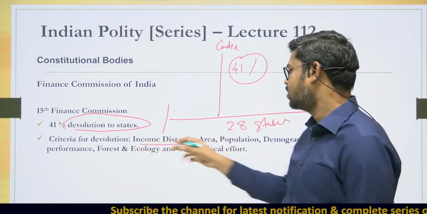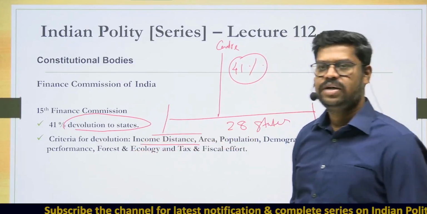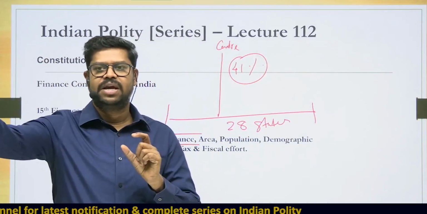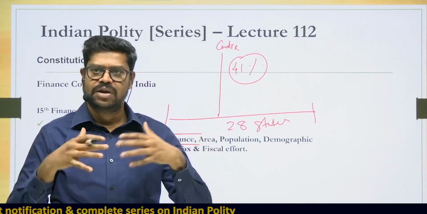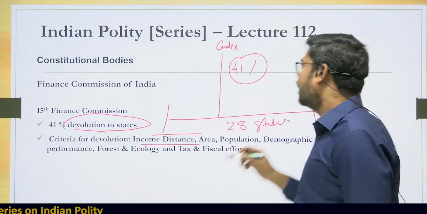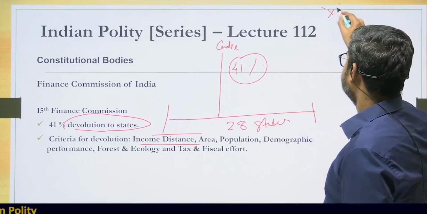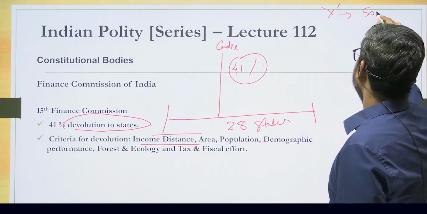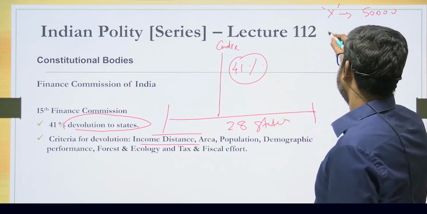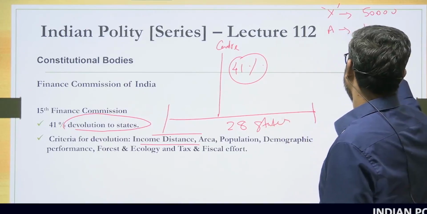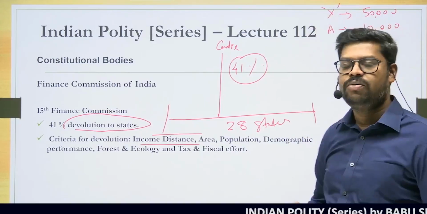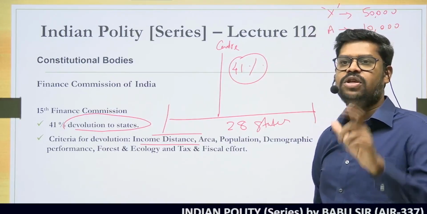First is income distance. What does it mean by income distance? Income distance is the gap in the income between a state which is having the highest per capita income and a state which is having a per capita income of its own. That's basically what is called the income distance. For example, let us assume state X is one which is having the highest per capita income. Let us assume 50,000 rupees per individual is the per capita income of state X. Let us assume state A. State A is having per capita income of 10,000. So what would be the income distance between state A and state X? The income distance is 40,000.